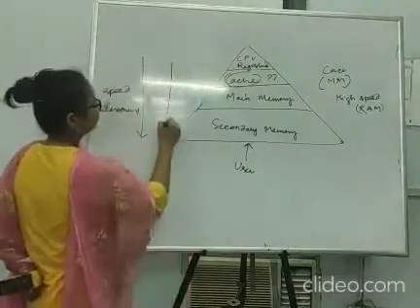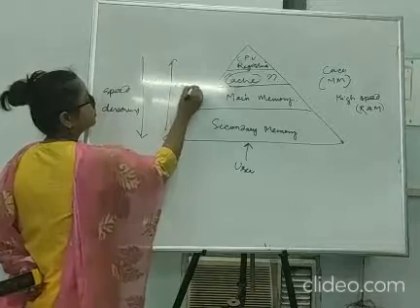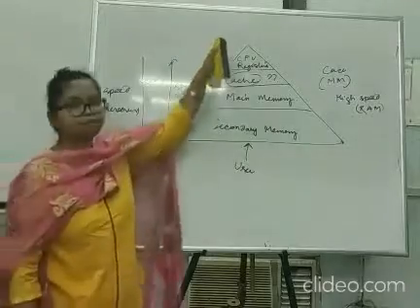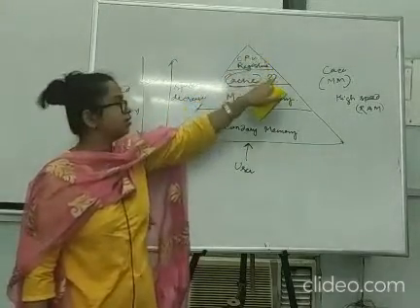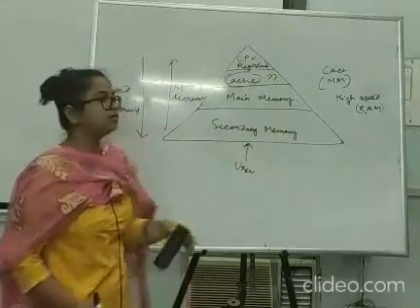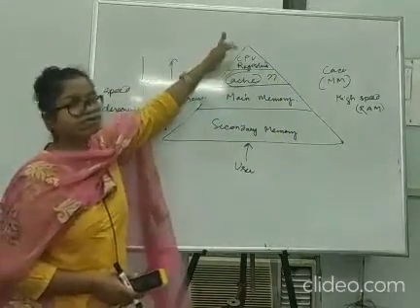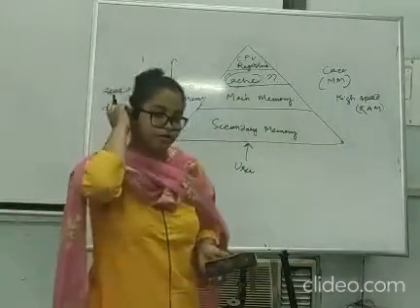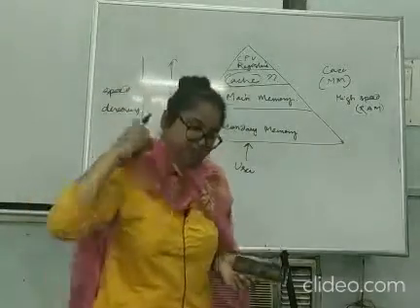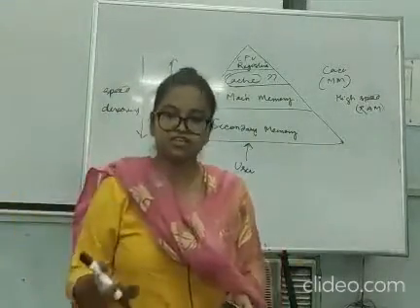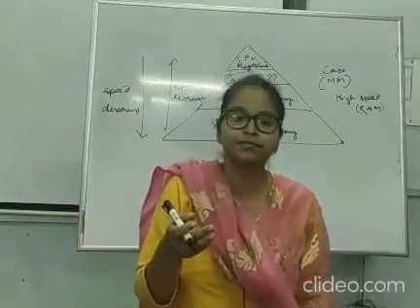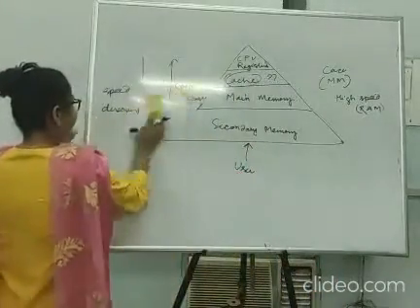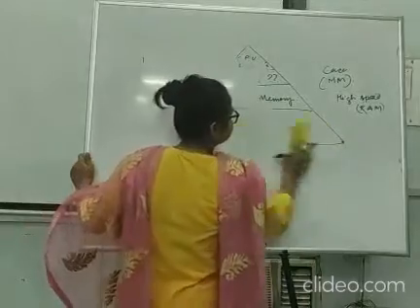and here space decreases. As we go up, space decreases, because this has the lowest space, then this, and this has the highest space. And in terms of speed, this is the fastest, this is the slowest. So this is how we have to arrange the memory to get the maximum benefit. So to make the system most efficient, to organize the system in the best possible, optimal way, how do we organize the space?